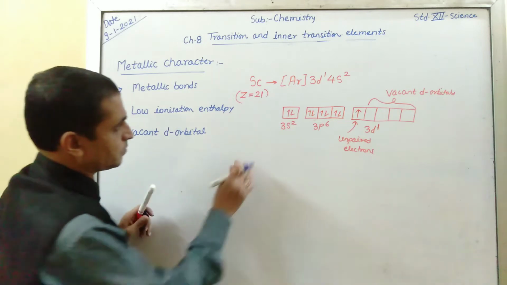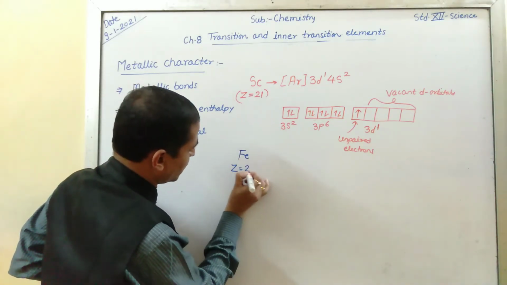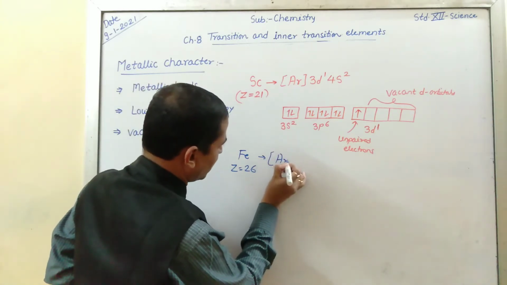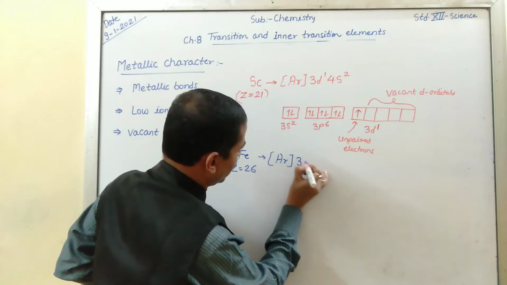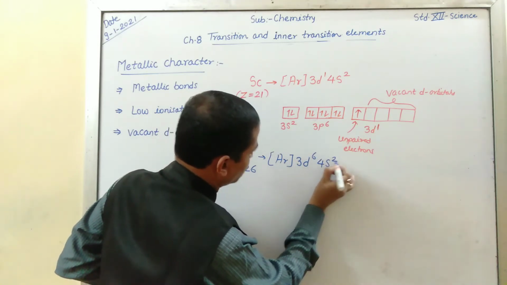If you consider Fe, Z is equal to 26. Here you get argon and 3d6 4s2.